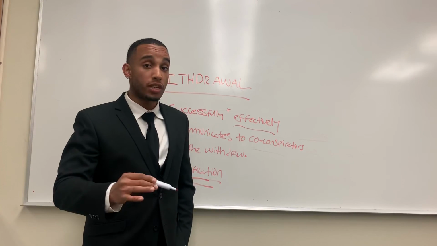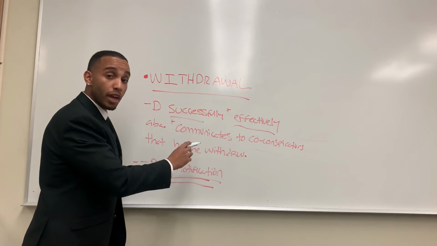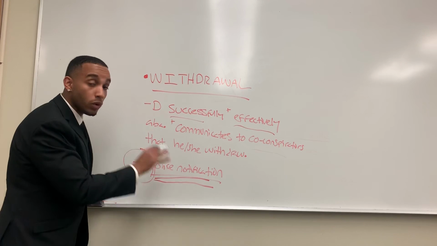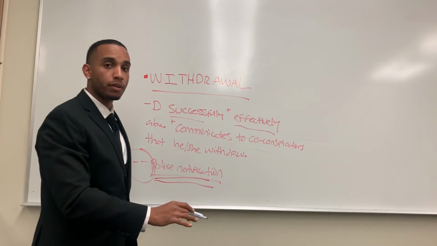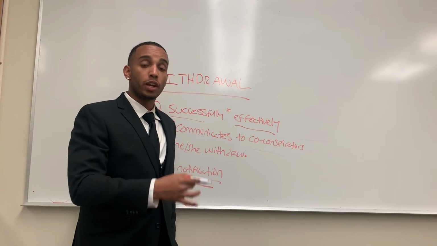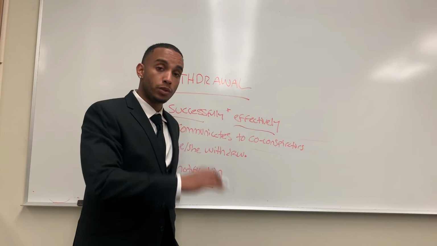However, if you do successfully withdraw by successfully and effectively communicating and notifying the police, you will only be liable for conspiracy. So I hope I gave you a nice foundational understanding of what inchoate crimes are in relation to Pinkerton's doctrine and the defense of withdrawal.